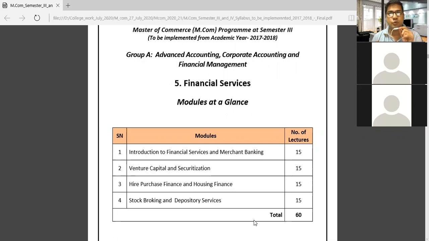We have separate lectures. Krishnan sir is taking these lectures, and he has prepared notes and also the question bank. So you don't care about the notes and question bank. He will teach, and he will give the question bank and the notes also. So you don't worry about financial services. It is not necessary to buy any kind of books, because textbooks are not available for this particular subject.